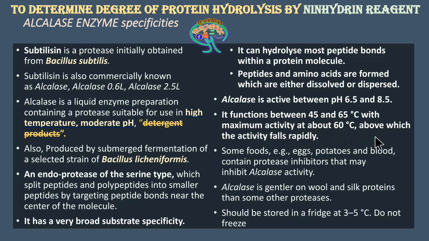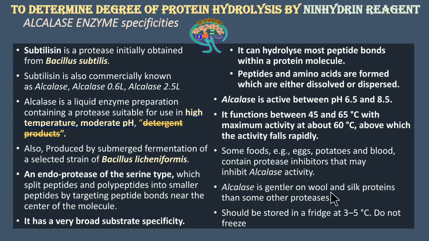If there is an increase in the temperature, there will be a fall in the activity of the enzyme. Some foods have inhibitors which inhibit the activity of alkylase, like eggs, potatoes and blood. There are many inhibitors which definitely act against alkylase.